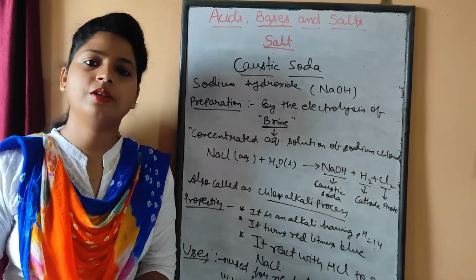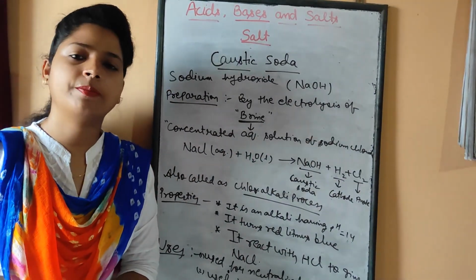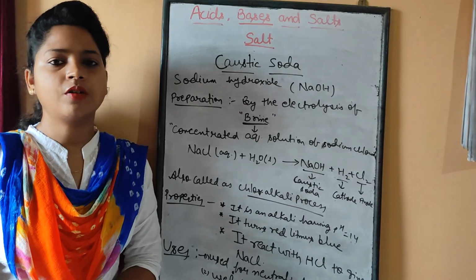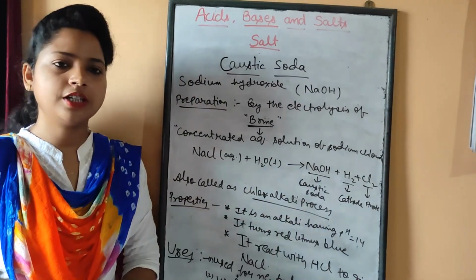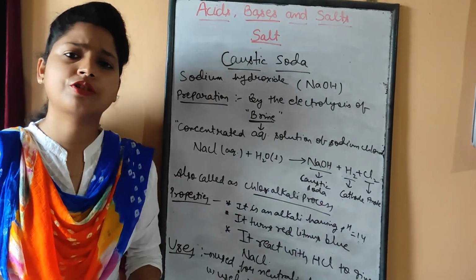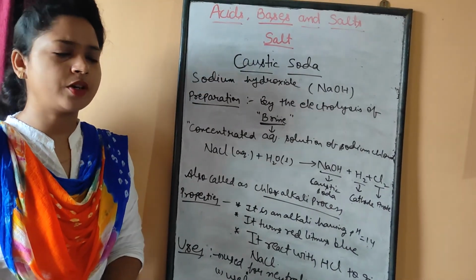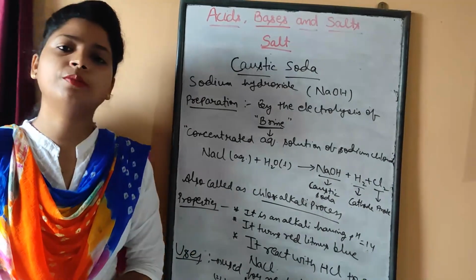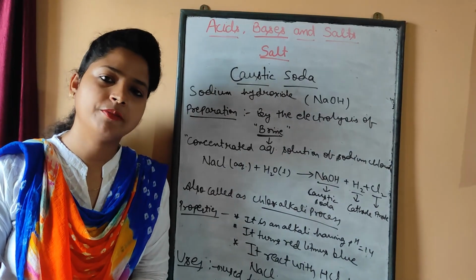First is the preparation method. Caustic soda has the formula NaOH and it is prepared by the electrolysis of a concentrated aqueous solution of sodium chloride. With this reaction, it is also called the chlor-alkali process because chlorine and alkali are formed in this process. When we are talking about the properties, you can write all the properties of bases.